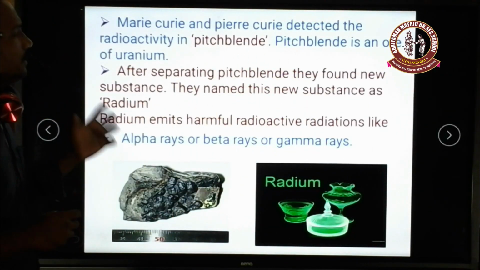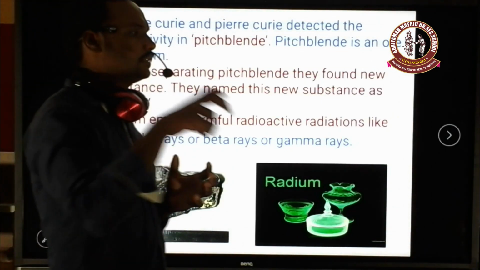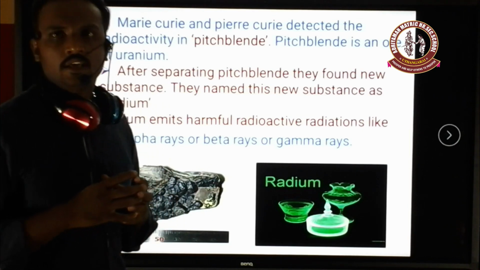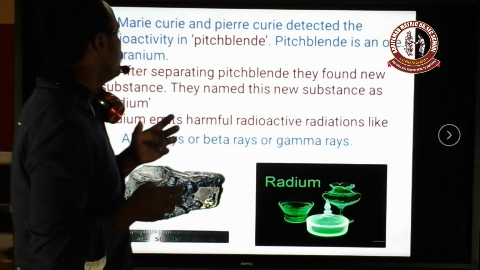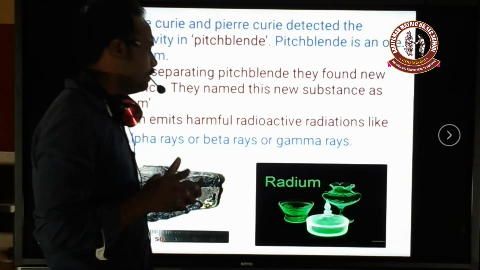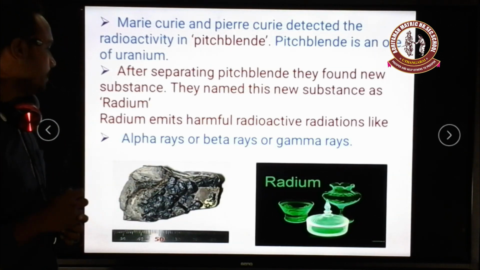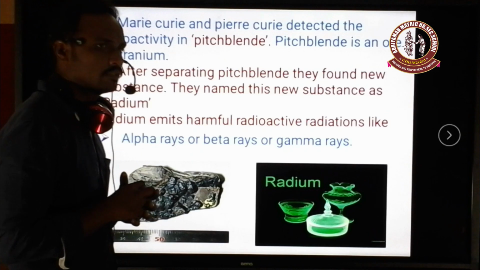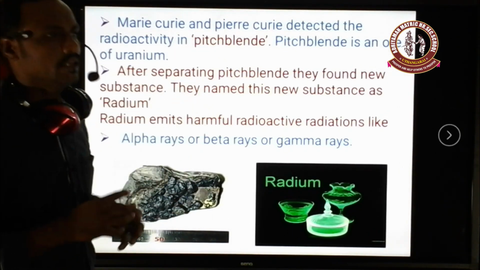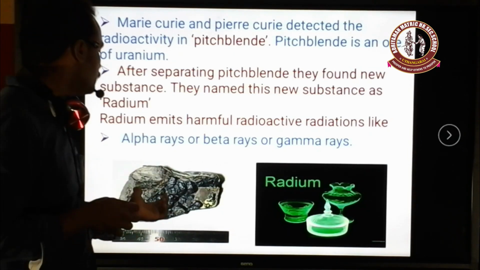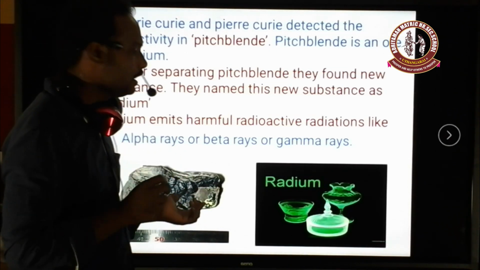Two years later, the scientists Marie Curie and Pierre Curie also entered the same topic of radioactivity. They were looking at pitchblende, which is an ore of uranium. This ore of uranium can also emit some kind of radiation, but it cannot be the same as the radiation from uranium, because the radiation emitted by pitchblende is much more intense than the radiation emitted by uranium.